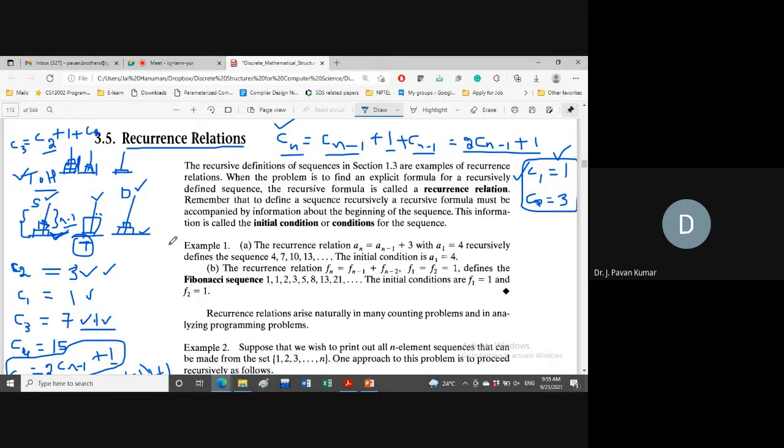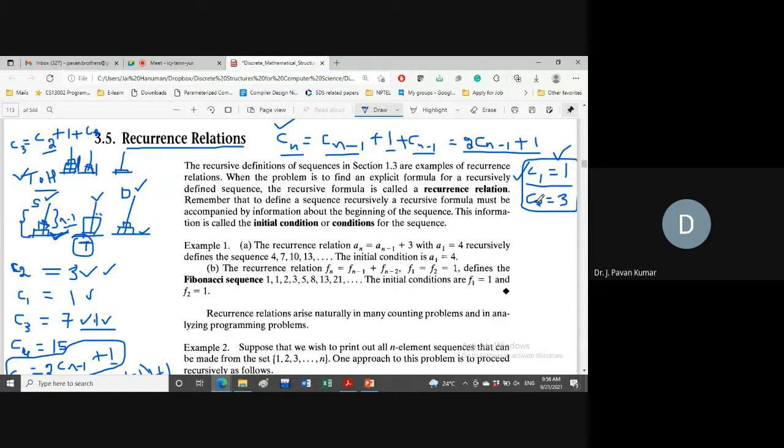Whatever base cases we saw in the Towers of Hanoi, what is the base case? When we have only one disk, we can just transfer it to the destination. That is the base case, only one move. If we don't have any disks, then 0. We can say C0 is equal to 0. These are the initial conditions, for which we don't require any processing.